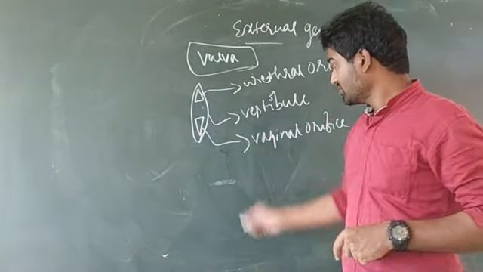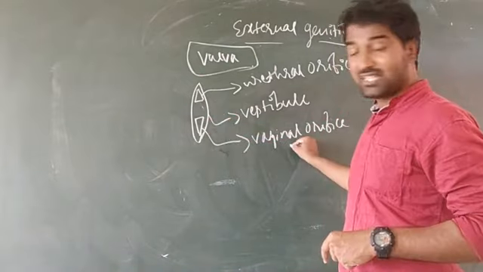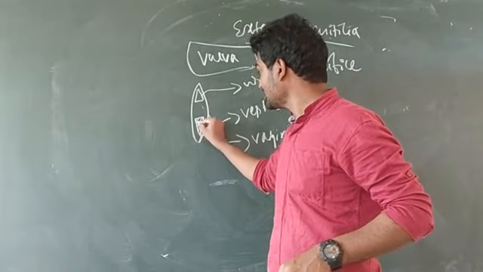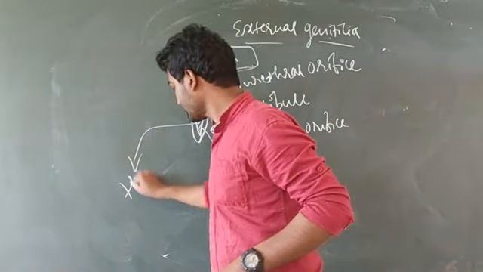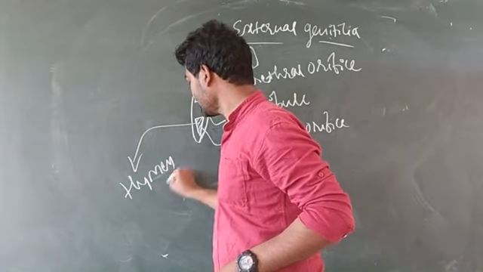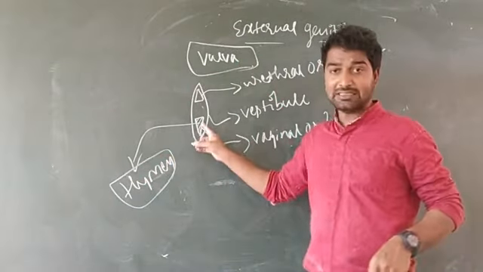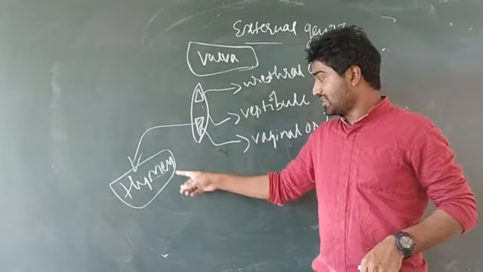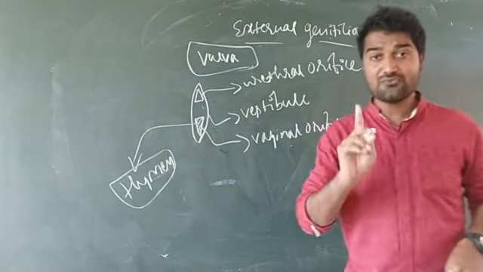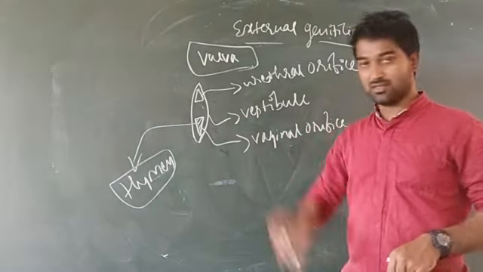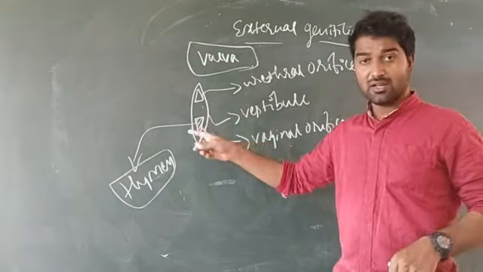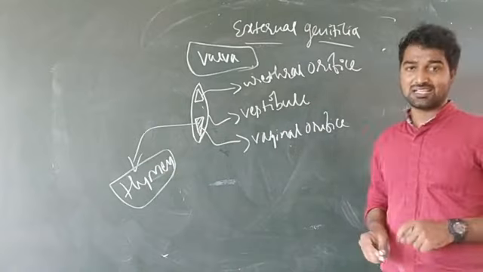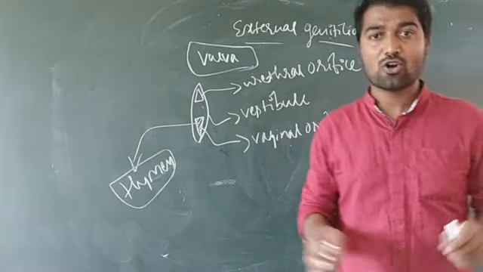Okay, and now this vaginal orifice or vaginal opening has a thin layer. This thin layer is known as the Hymen. So this is the indication of a virgin female, that is the Hymen. But this Hymen also gets ruptured during sexual intercourse. Sexual intercourse is also known as coitus.